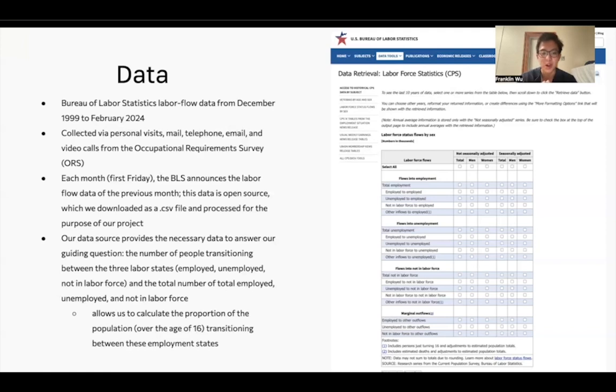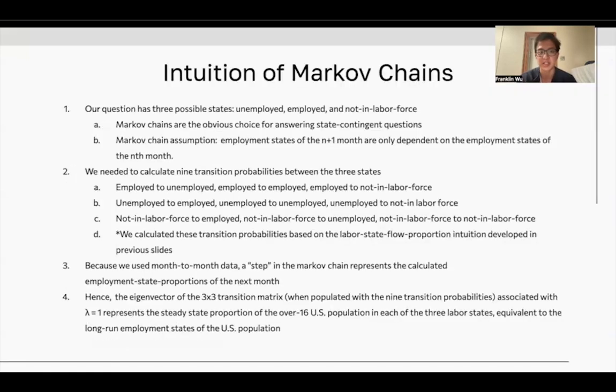And this, of course, allows us to calculate the proportion of the population over the age of 16 transitioning between these employment states. So for some intuition behind the Markov chain, our question has the three possible states as we identified. And so, of course, Markov chains are the optimal method for answering these state-contingent questions. An important assumption is that the employment state of the next month is only dependent on the employment state of the month prior. So we calculated the transition probabilities of the three states as shown below in the slide.